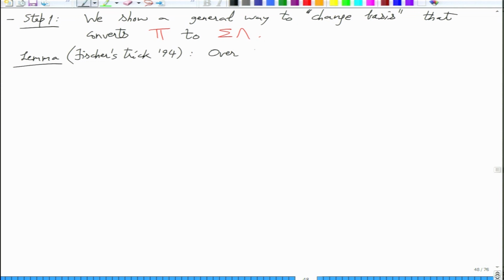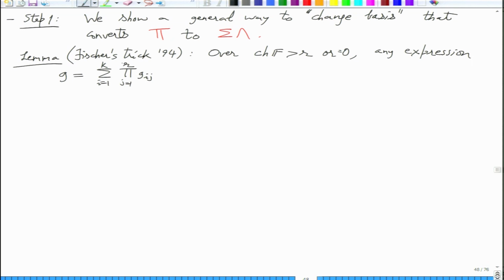It's a simple statement. If the characteristic of the field is bigger than R or 0, any expression G where you have a sum of products of polynomials, in the product you are multiplying R things.